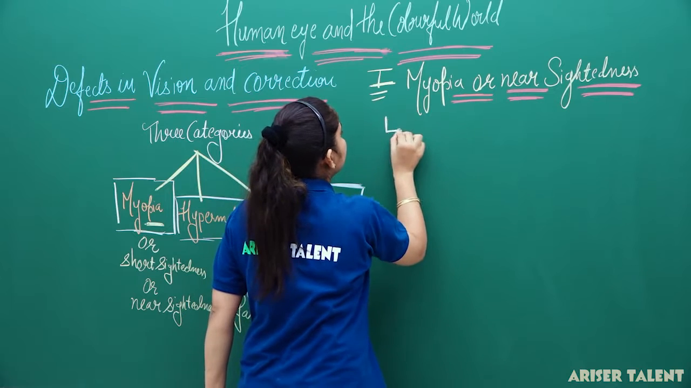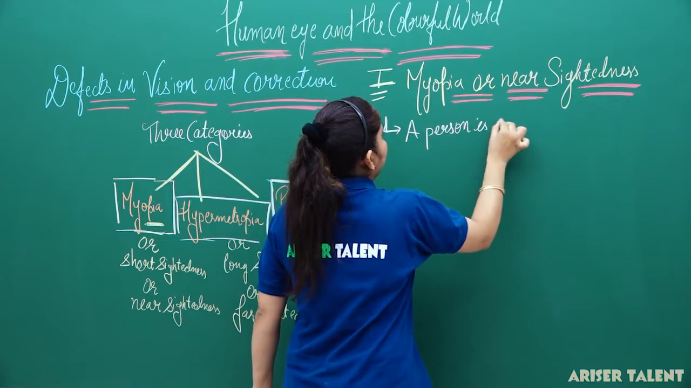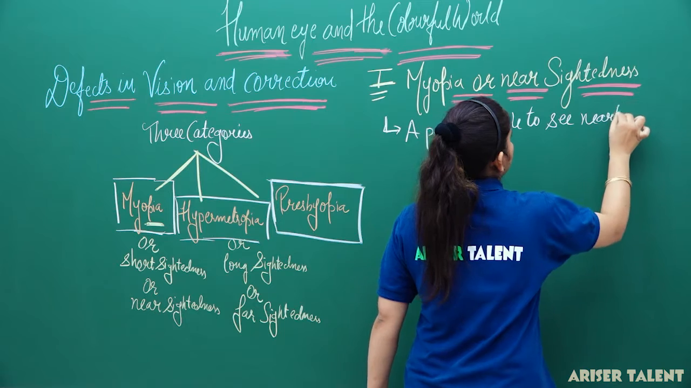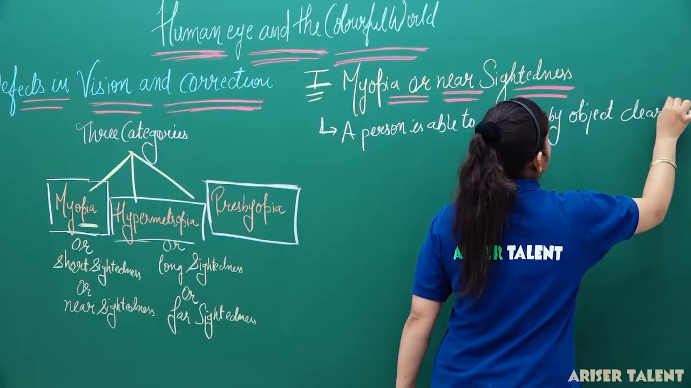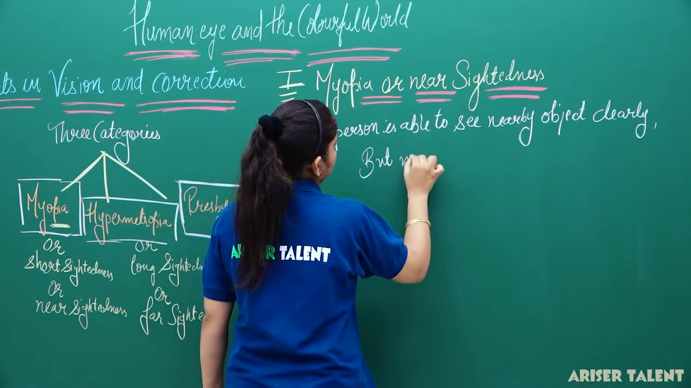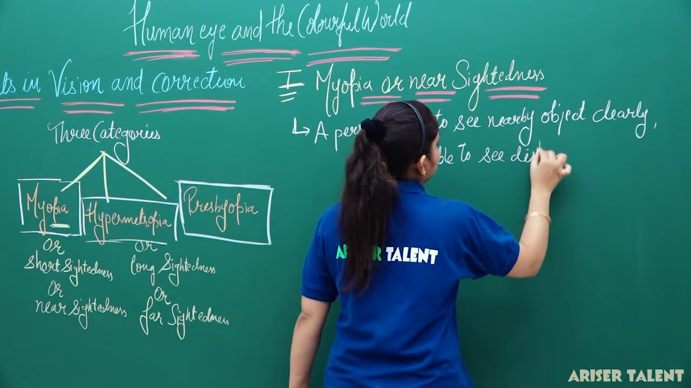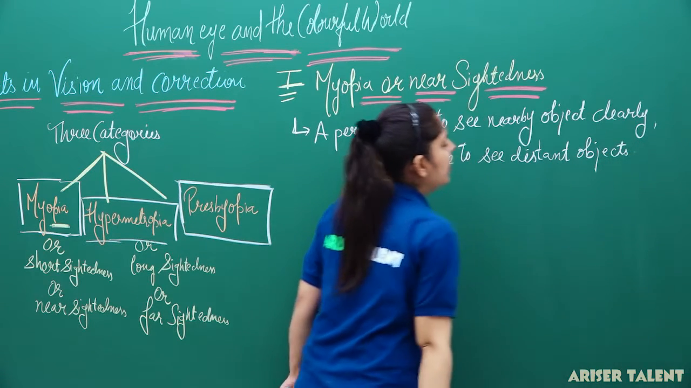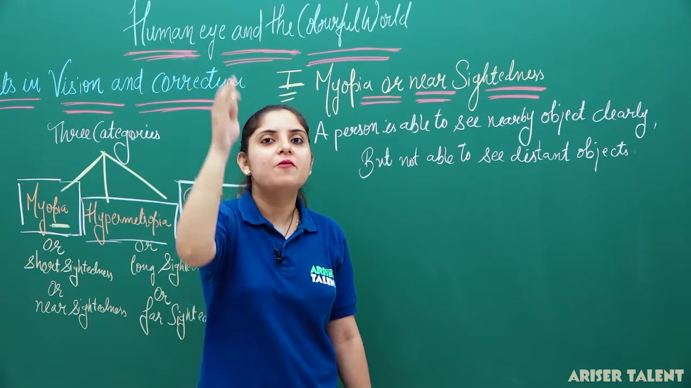So, firstly, in this case, a person is able to see nearby objects clearly but not able to see distant objects. So, it usually occurs at some ages that a person is able to see the nearby objects very clearly, but we cannot see the far objects clearly.